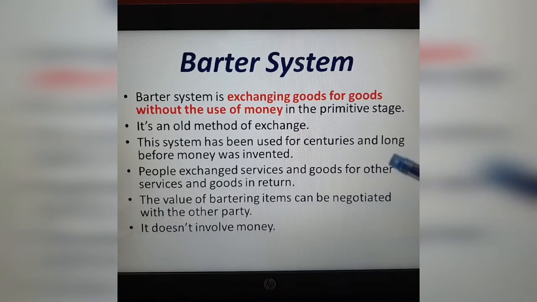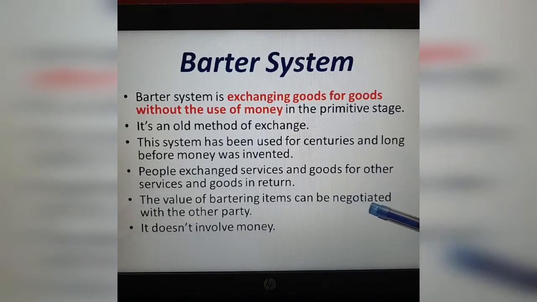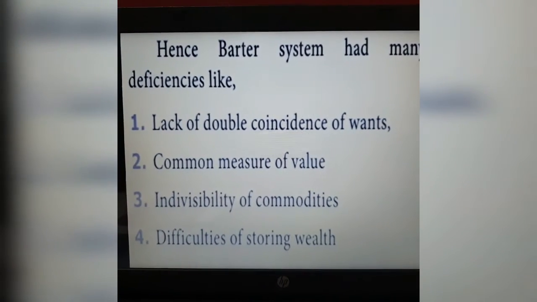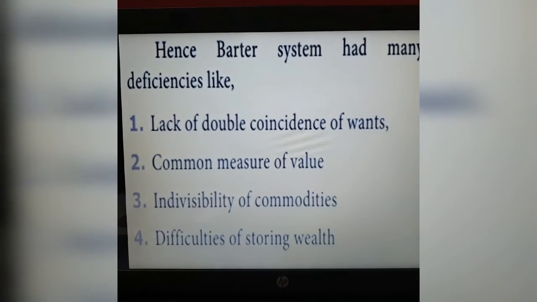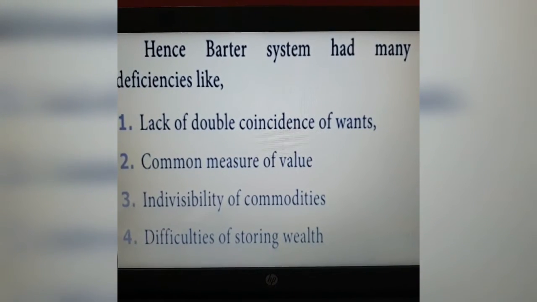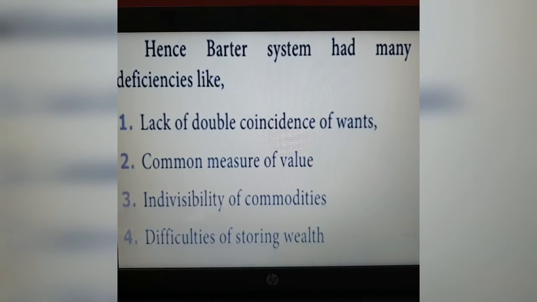Next, the value of bartering items can be negotiated with other parties. So they can negotiate. Next, it doesn't involve money at all. Hence the barter system had many deficiencies. We'll see what the deficiencies or disadvantages are. The barter system had a few disadvantages also.